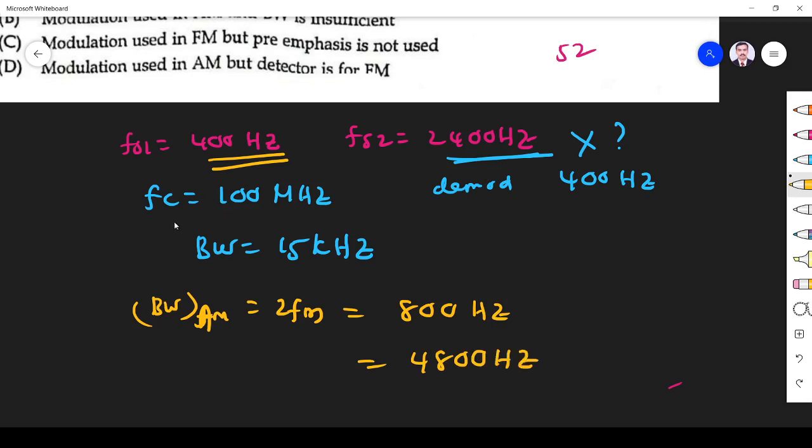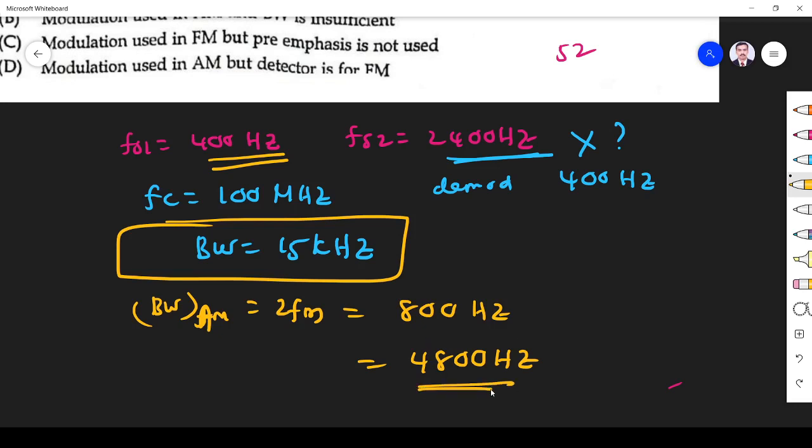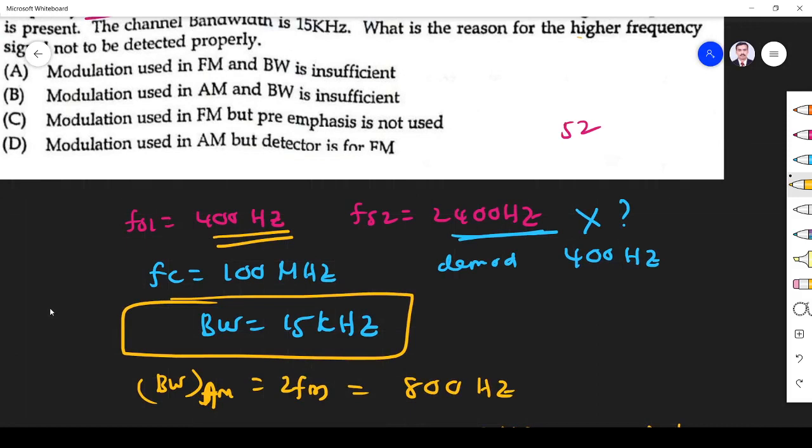But what is the bandwidth they have given for the channel? 15 kilohertz. For a maximum bandwidth requirement of 4800 Hz, no organization will allot 15 kilohertz. It is 4.8 kilohertz, they may allot 5 or 6 kilohertz. They won't allot 15 kilohertz because bandwidth is a scarce resource. So surely it should not be the bandwidth for AM. It must be the bandwidth for FM because we know FM bandwidth is more. So modulation is FM.